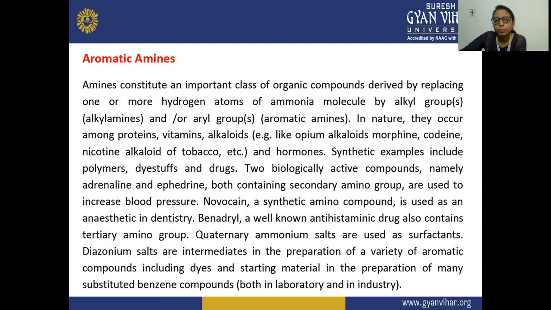And hormones are also present naturally; in hormones also, these amines are present.